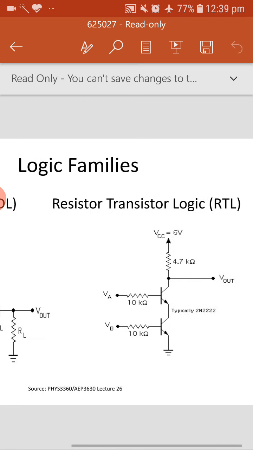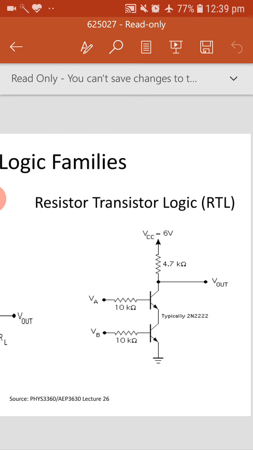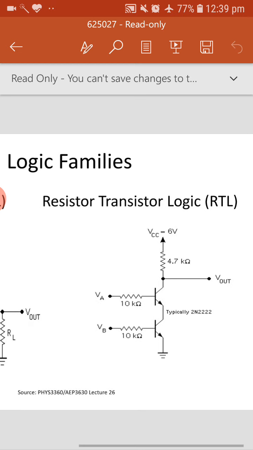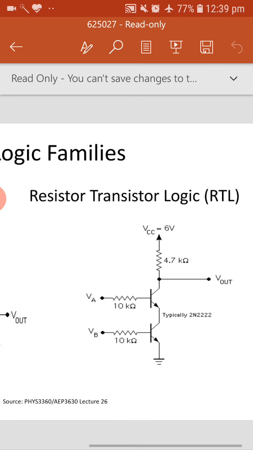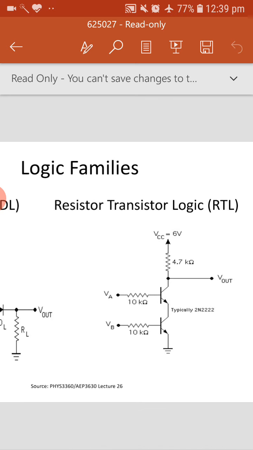So there will be no output at the output V0. For the two transistors to be on, both inputs should be 1 1. This type of circuit is basically working as RTL, which we call resistor transistor logic.